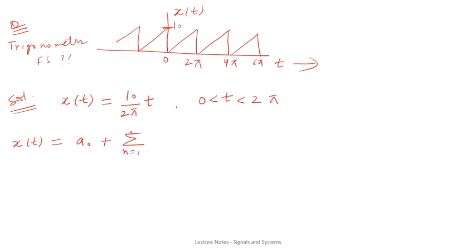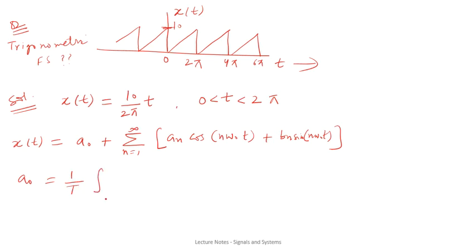Sum over n equals 1 to infinity, an cos n omega naught t plus bn sin n omega naught t. Okay, so first if you have to calculate a naught, then a naught will be 1 by T integral 0 to T xt dt.